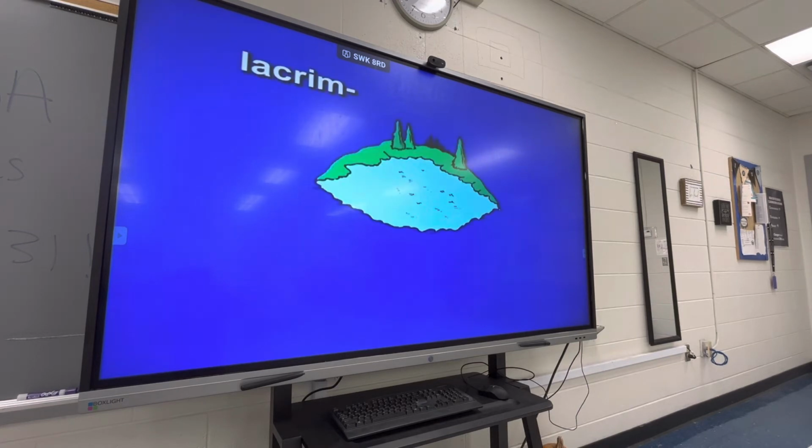Next, lacrim. Lacrim sounds a little like lake rim. Lacrim, lake rim. Lacrim means tear. So as you look at this image of lake rim, see a gigantic tear on the edge of the lake rim. Lacrim, lake rim, tear. 2 times together. Lacrim, lake rim, tear. Lacrim, lake rim, tear.